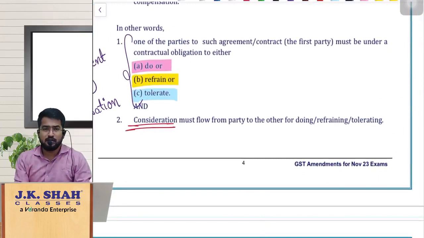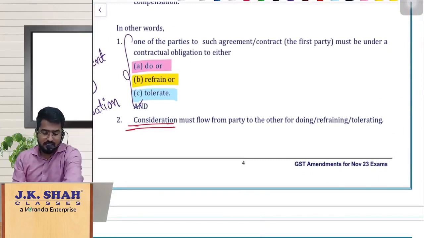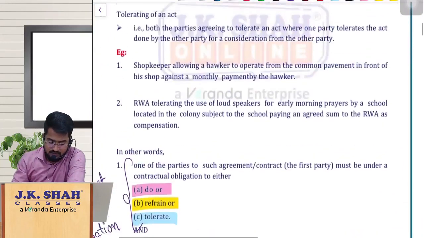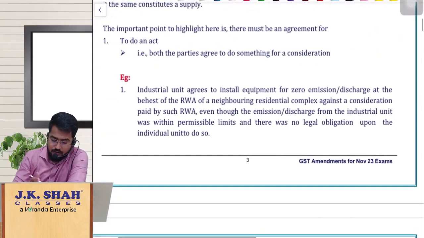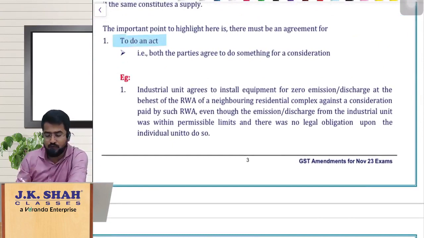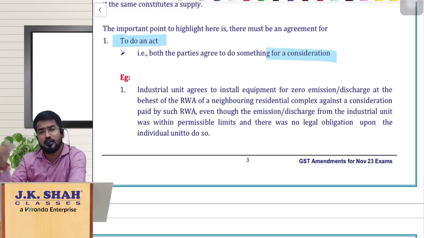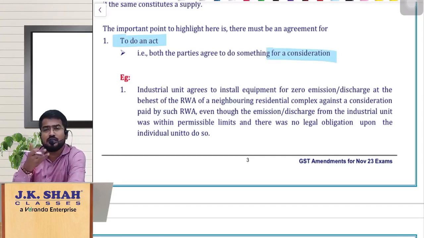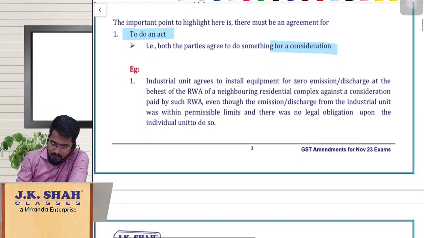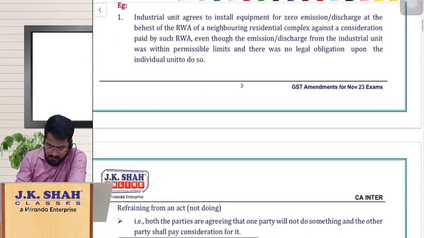Here the fundamental point is simple, my dear friends. Understand, here they have given various examples. First of all, you are agreeing to do an act, and for that you are getting some consideration. Let us assume I am agreeing to take lectures for you, for that you are paying me consideration. A doctor is agreeing to treat you, paying consideration. So these things are supply of service, fine. And they have given some examples regarding that.